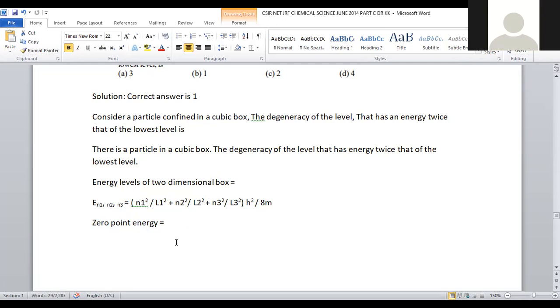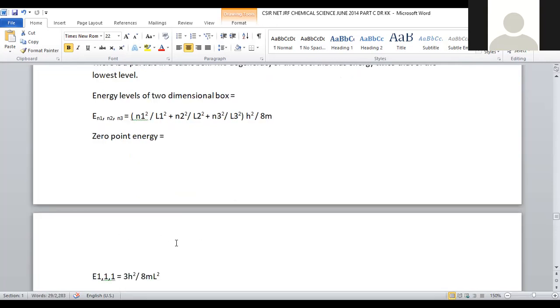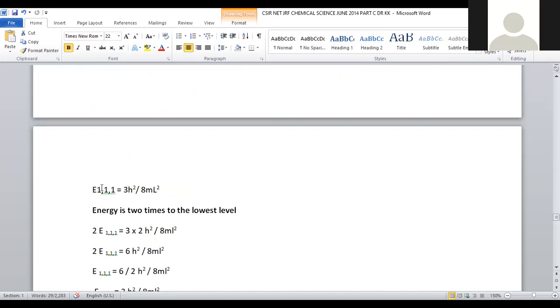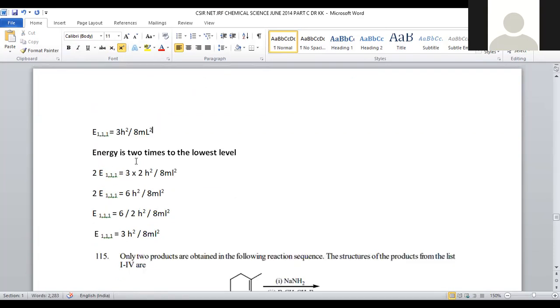So when we apply the zero point energy, that means the ground state energy, it will be E111 is equal to 3h square by 8 m l square, right? Energy is 2 times the lowest level.